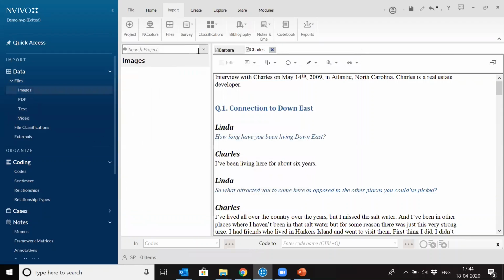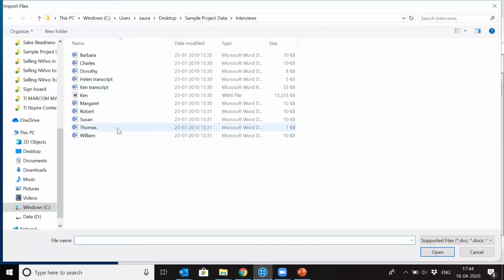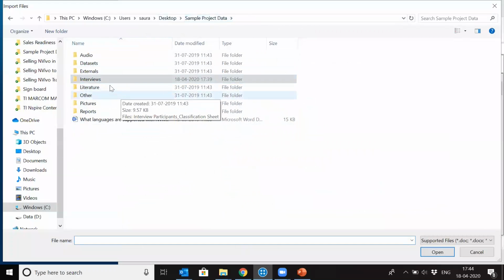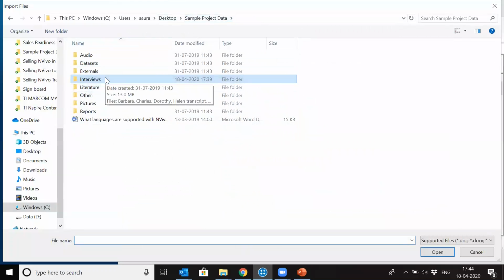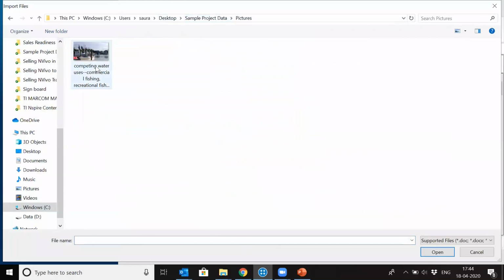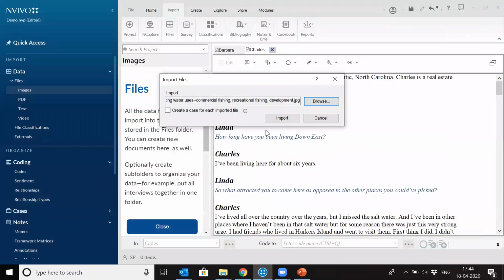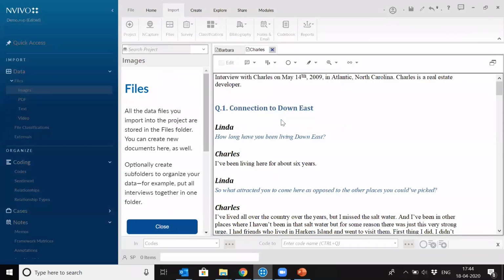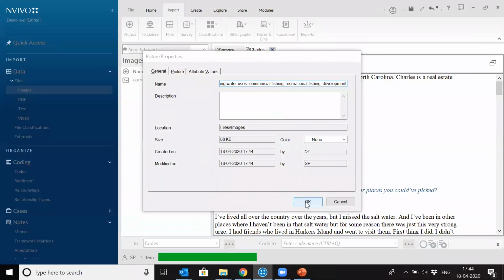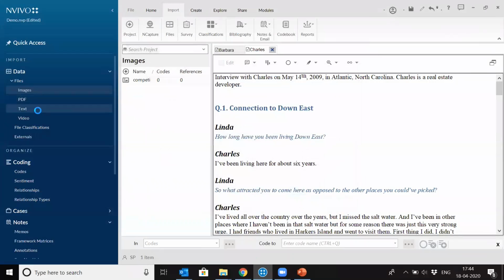Now quickly one more, images, and pictures. So this is one of the images which I brought in. So let's start with the text data.